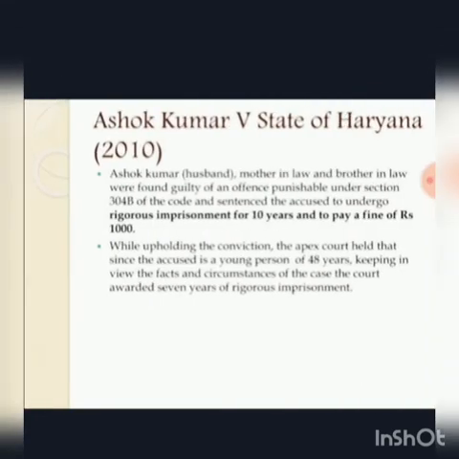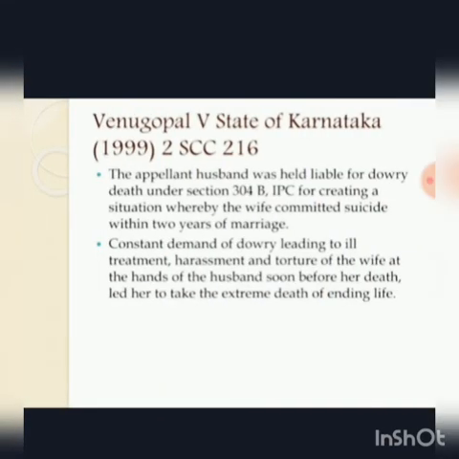In this case, the mother-in-law and brother-in-law were found guilty of the offence punishable under Section 304B of the code, and the accused were sentenced to undergo rigorous imprisonment for 10 years and to pay a fine of rupees 1,000. While upholding the conviction, the apex court held that since the accused is a young person of 48 years, keeping in view the facts and circumstances of the case, the court awarded 7 years of rigorous imprisonment. Next case is Venugopal versus State of Karnataka.